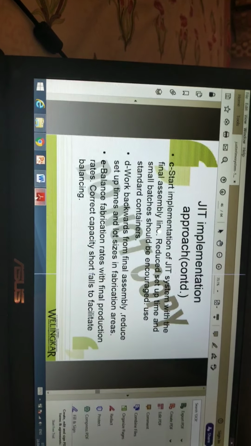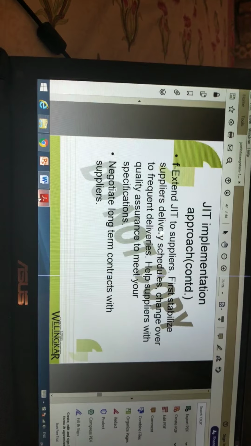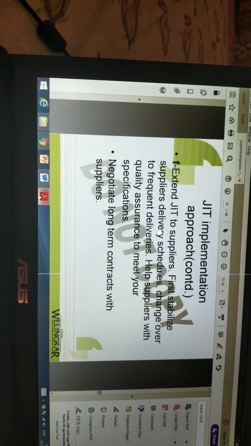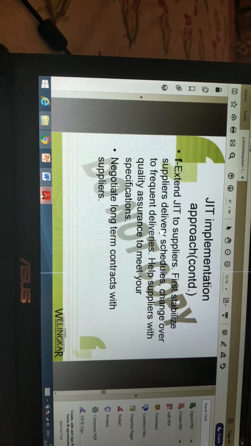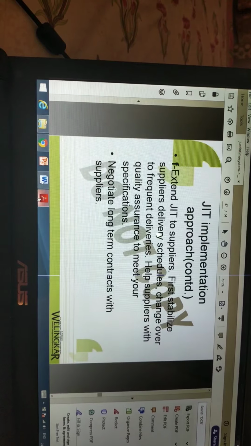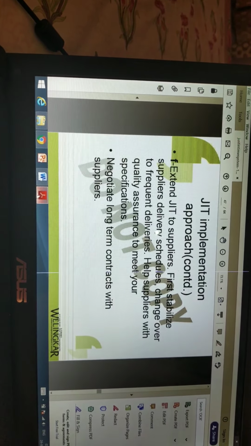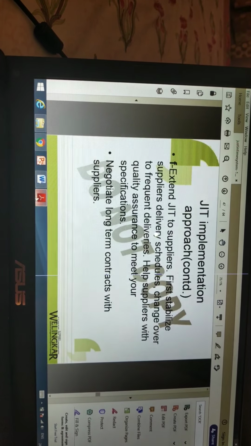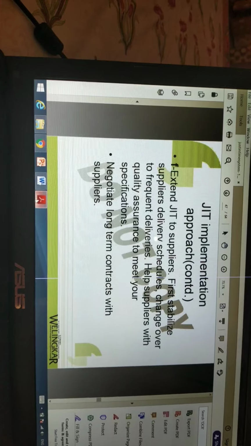Correct capacity shortfall to facilitate balancing. F. Extend JIT to suppliers. First, stabilize supplier delivery schedules. Change to frequent deliveries. Help suppliers with quality assurance to meet your specifications. And negotiate long-term contracts with the suppliers.